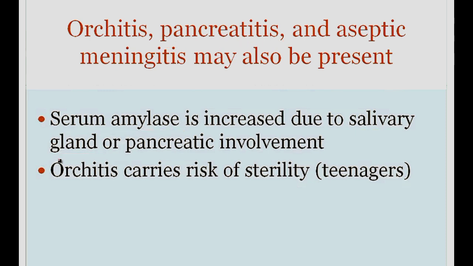And then the fourth place where the infection can occur is within the meninges, and so you can get something called an aseptic meningitis, and that can also be present in patients who have a mumps virus infection.